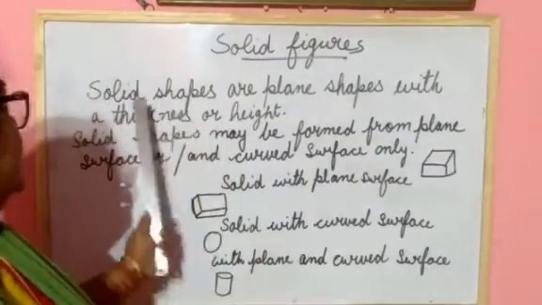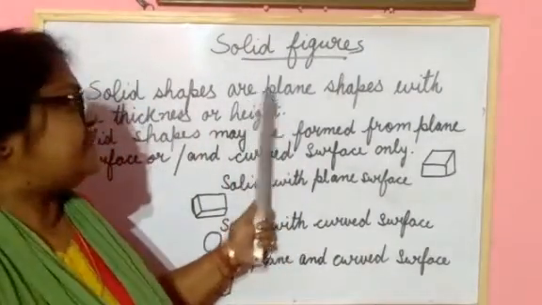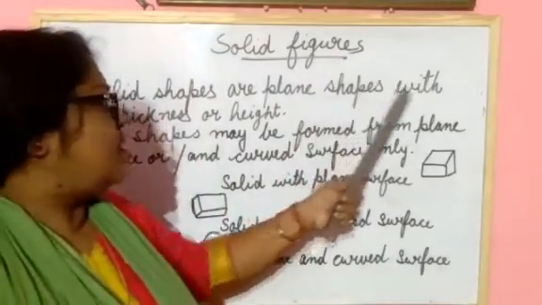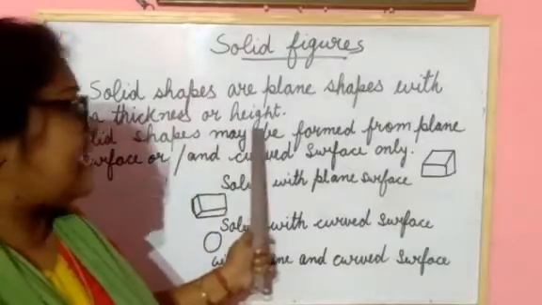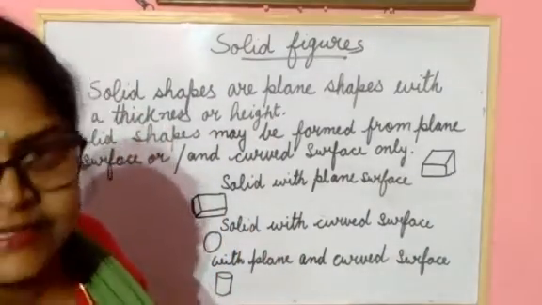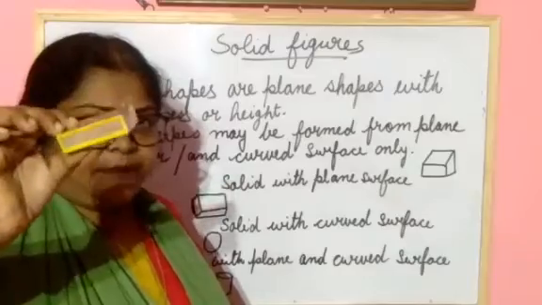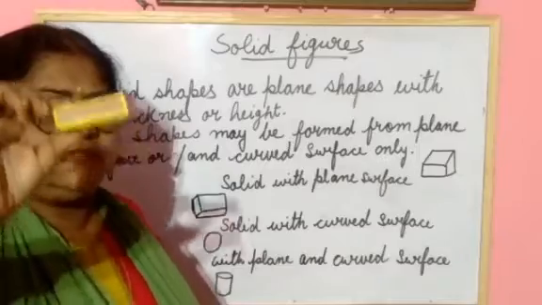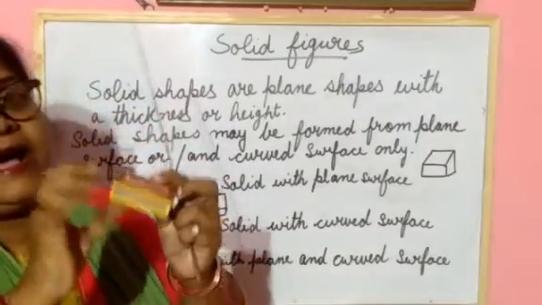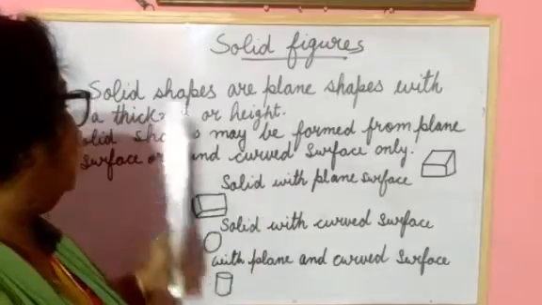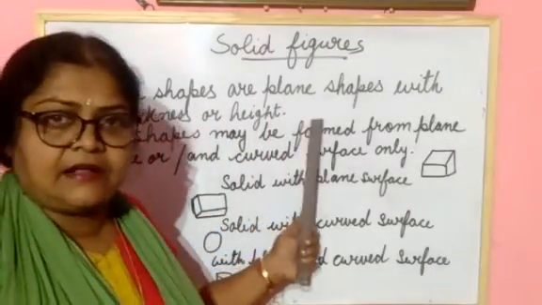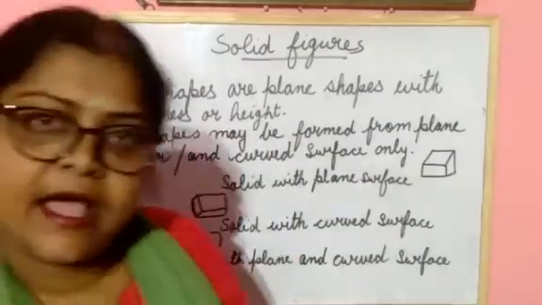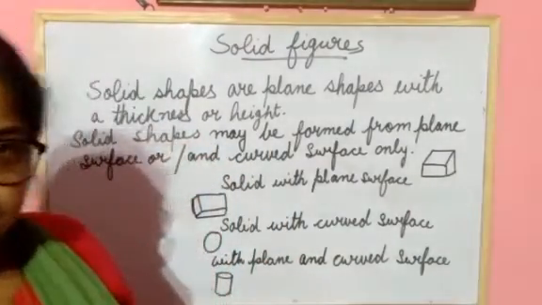What you are seeing here is that solid shapes are plane shapes with a thickness and height. This is a solid shape. This is a plane shape with thickness. Thickness is here and height is also there. Understood? What is given here? Solid shapes are plane shapes with thickness or height. Is it clear to you all?